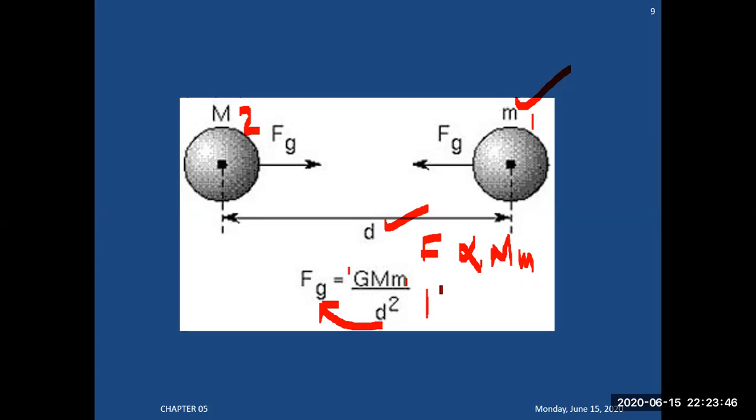The second one is that this force F is inversely proportional to the square of the distance d between the two objects. When you combine these two, F is directly proportional to the product of masses and inversely proportional to the square of the distance between the two bodies.